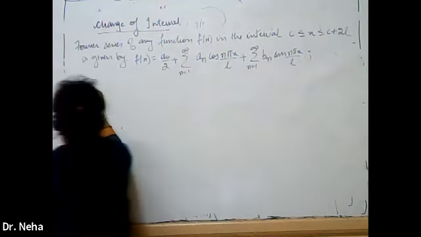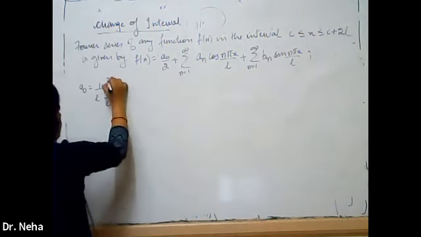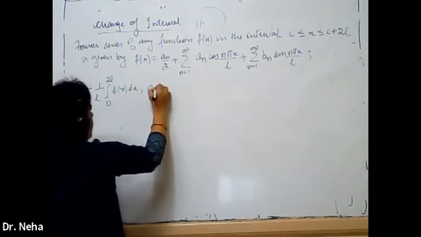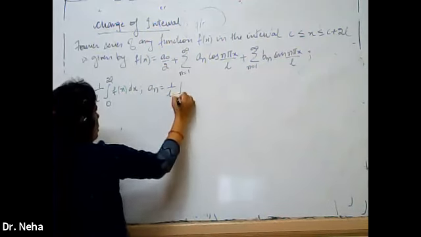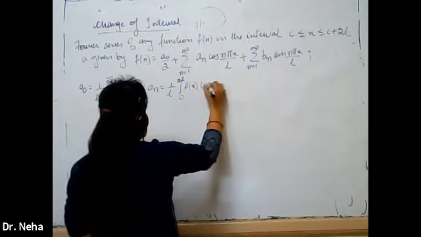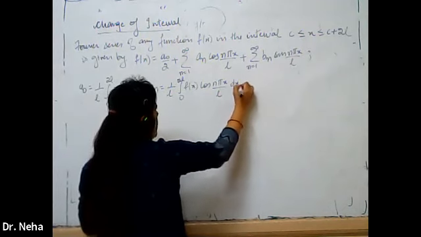Where a0 is given by 1/L ∫ from 0 to 2L f(x) dx. an is given by 1/L ∫ from 0 to 2L f(x) cos(nπx/L) dx.